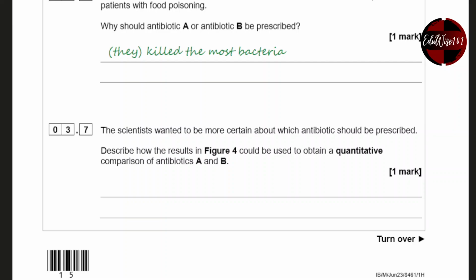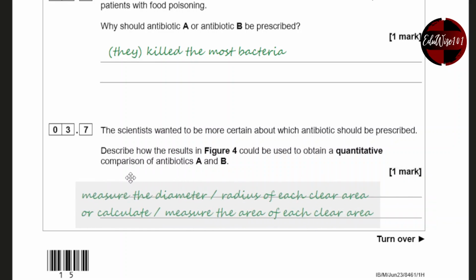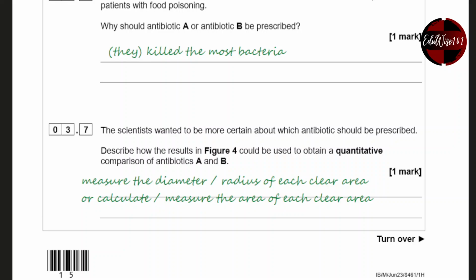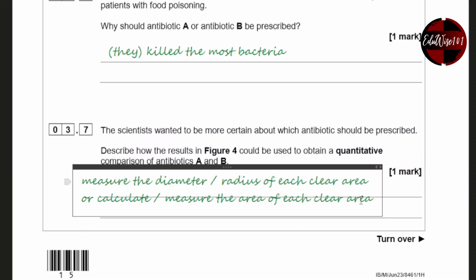The scientists wanted to be more certain about which antibiotic should be prescribed. Describe how the results in figure 4 could be used to obtain a quantitative comparison of antibiotics A and B. Now, quantitative means you're trying to quantify something and to measure how much. So basically you want to measure in terms of numbers. Now, the best way is actually measure the diameter of the white circle in the petri dish. So measure the diameter or the radius of each clear area to calculate the area, or measure the area for each clear area.